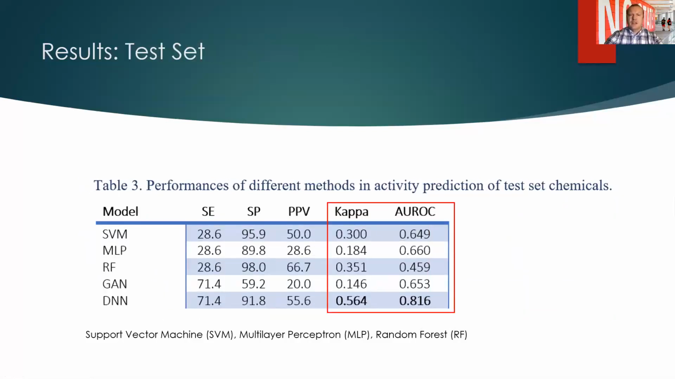If we then go on to look at a test set that was held out, this is a test set that was done at least 7 years after the original experiment, and so we kept this one as the holdout. We can see that the traditional machine learning methods actually do improve, and the GAN has actually decreased its performance, but the deep neural network still does the best out of all of them.